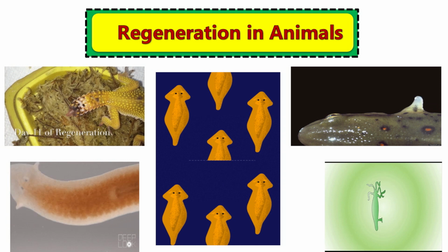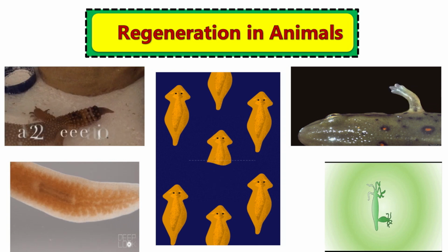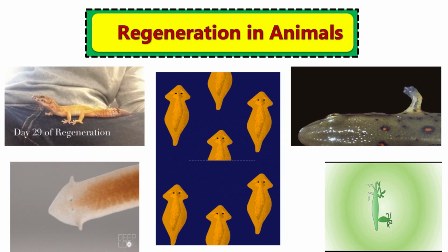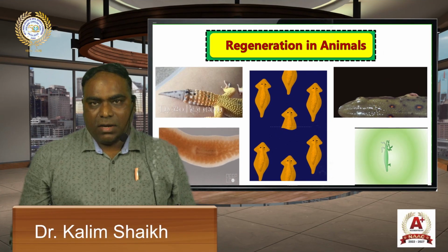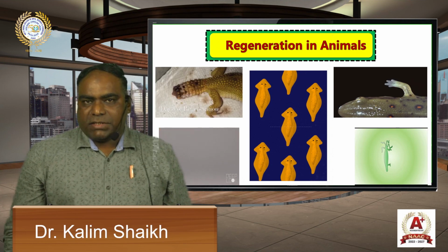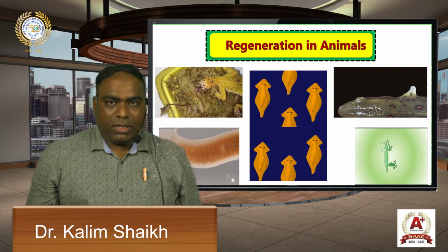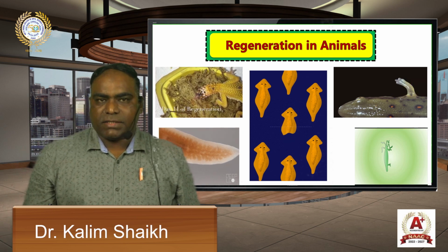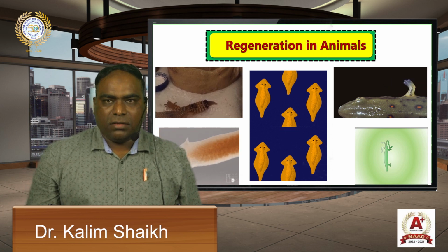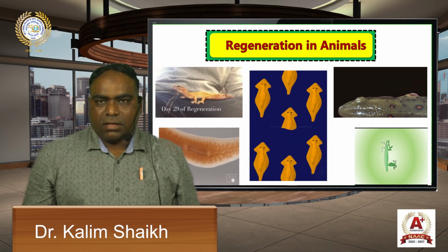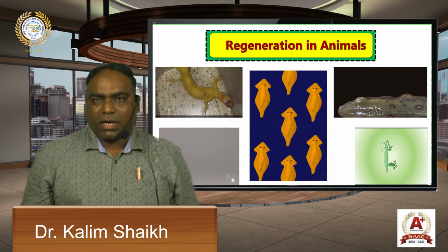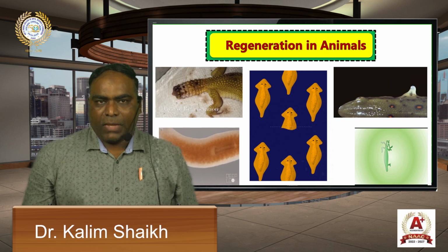For example, if the tail of a house lizard is cut, the missing part develops again from the remaining part of the tail. Some animals have a great power of regeneration and in some animals it is very poor, like human beings. In some animals regeneration is so advanced that an entire multicellular body is reconstructed from a small fragment of tissue, for example Hydra and Planaria. In these, a small fragment of the body forms a complete new Hydra or a new Planaria.